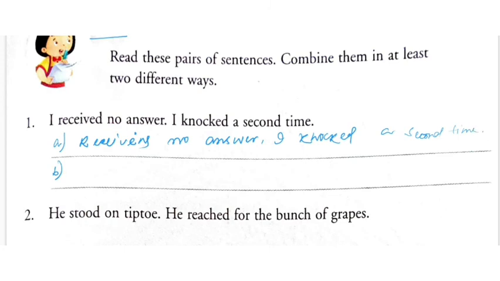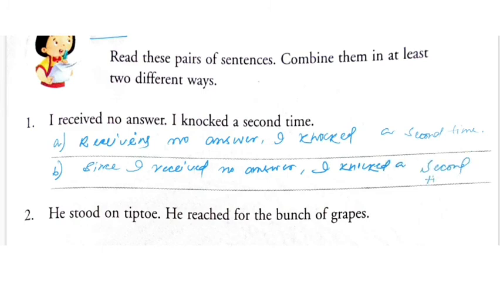Same way I can write the other one. The format should be different, but the meaning should remain the same. Keep it in mind, you have to change the format, not the meaning. So I am writing here, since I received no answer, comma, I knocked a second time. Now what are the other things you can use here? You can use as, because, therefore. You can use these further here.